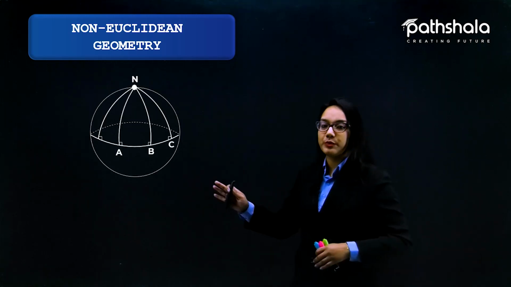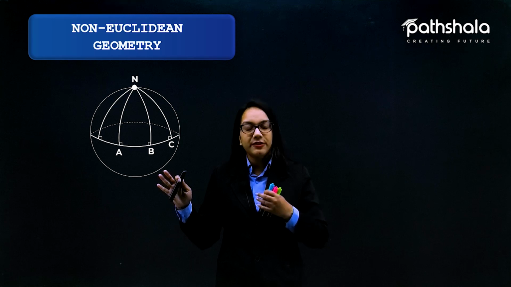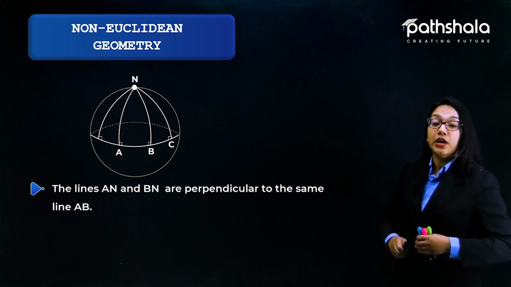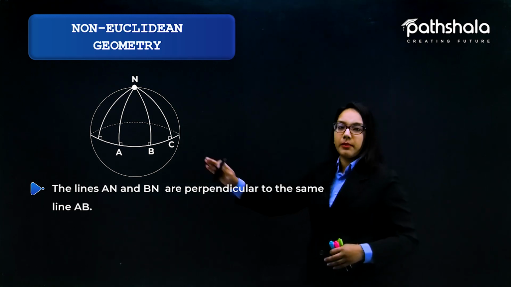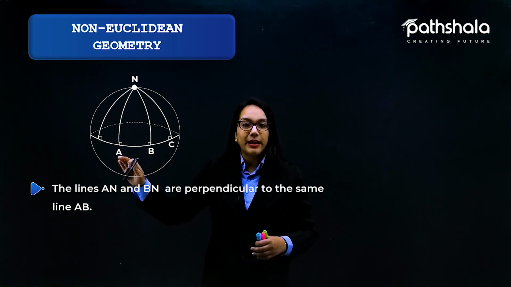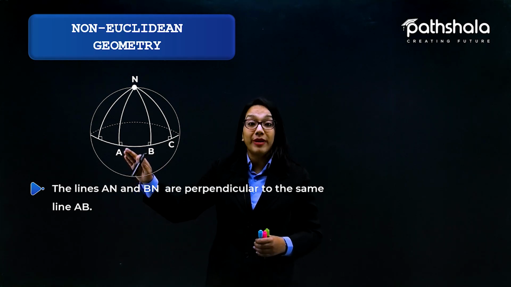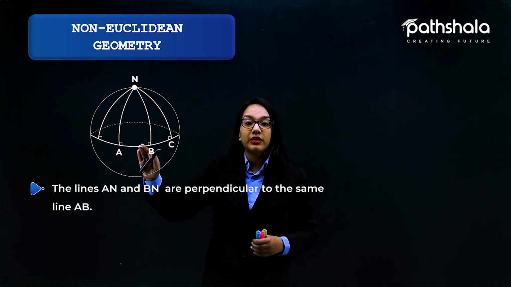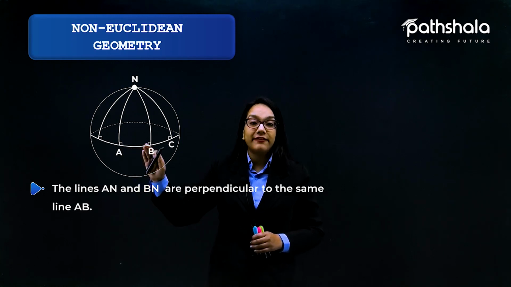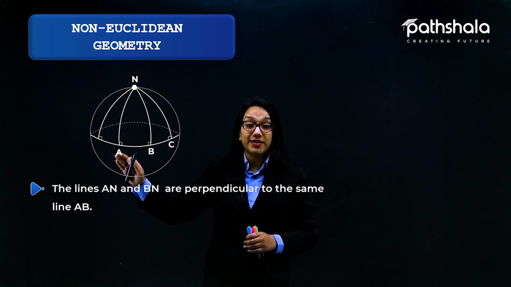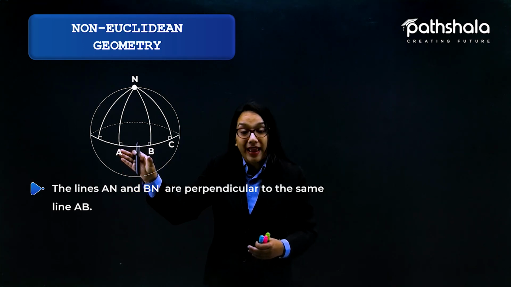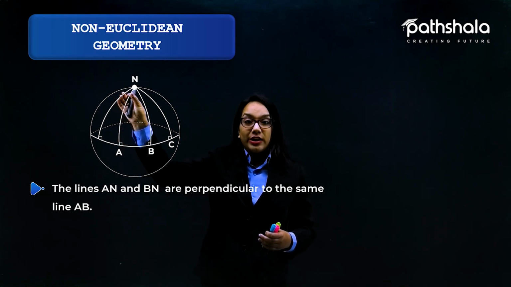Let us suppose we have this particular figure. From this figure, we can see we have AN and BN, which are perpendicular to the same line, AB. Moreover, they form an angle of 90 degrees over here, and 90 degrees over here as well. So if this is 90 and this is 90, 90 plus 90 is equal to 180 degrees.